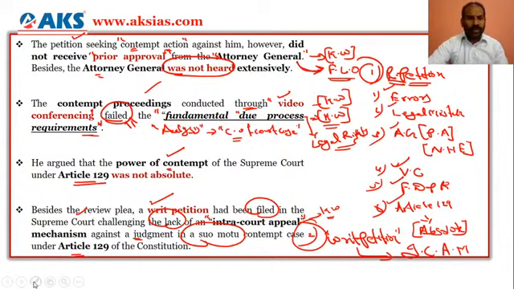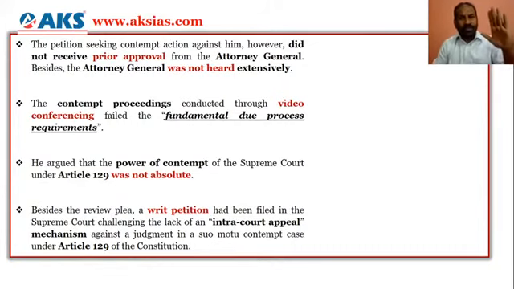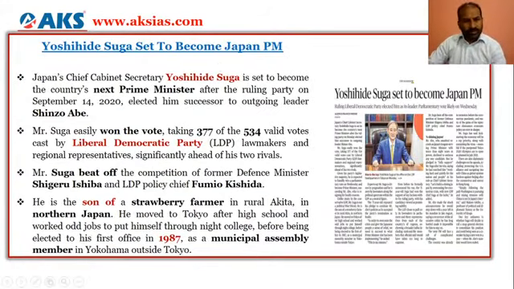Probably when you read the newspaper, it looks very simple and you can just glance at it and then forget it. But review petition, writ petition, due process, and then Article 129, intra-court appeal. So there are 5 or 6 keywords which will really be useful for you while you are focusing in depth from the polity point of view. Prelims polity perspective from UPSC.